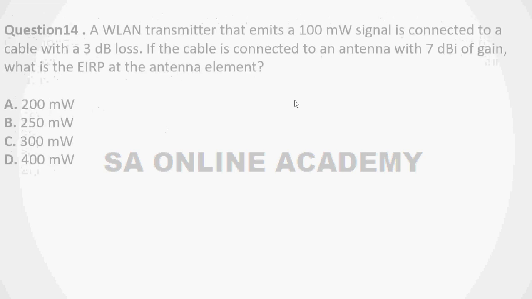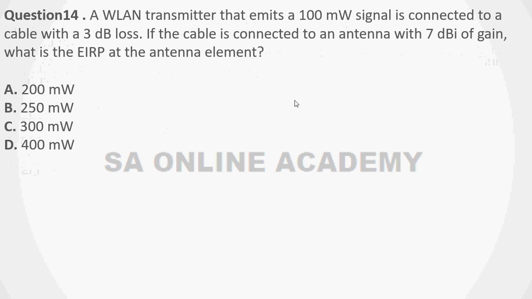Next question. A WLAN transmitter that emits a 100 milliwatt signal is connected to a cable with a 3 decibel loss. If the cable is connected to an antenna with 7 dBi of gain, what is the EIRP at the antenna element? So friends, I have explained with one example how the received power will be calculated. So using that formula, calculate this value and you will get the correct answer. Options to this question are A 200 milliwatt, B 250 milliwatt, option C 300 milliwatt, option D 400 milliwatt.